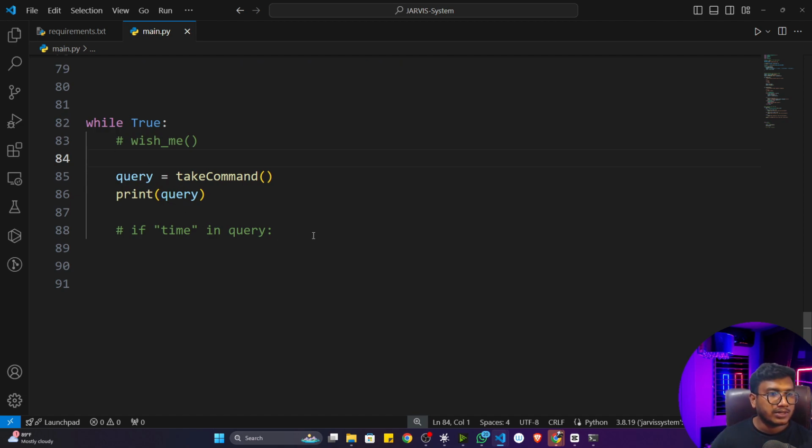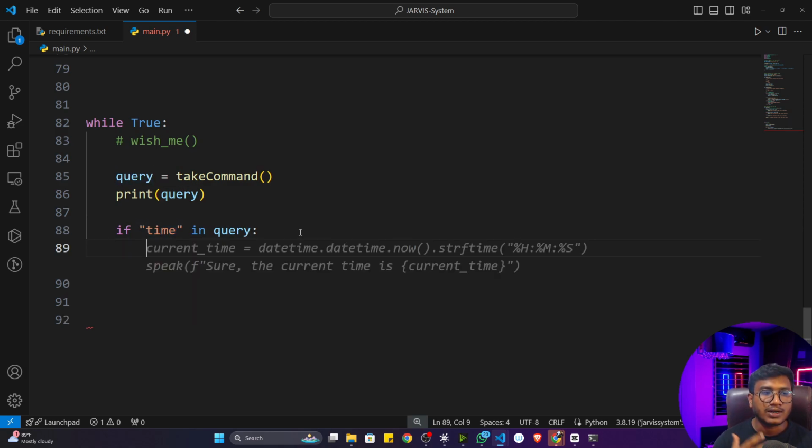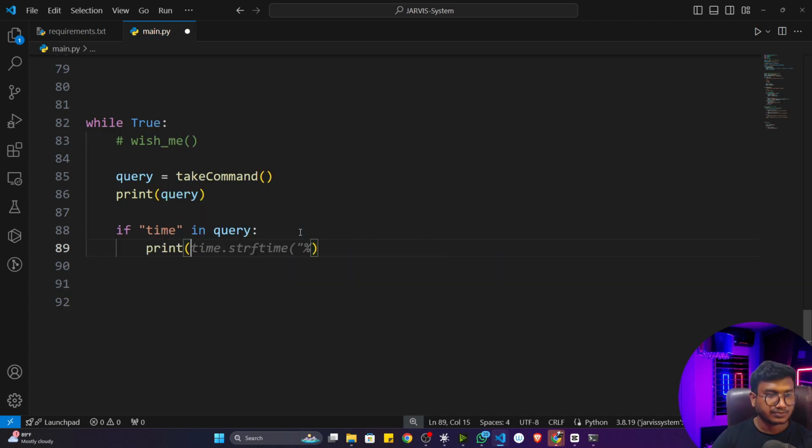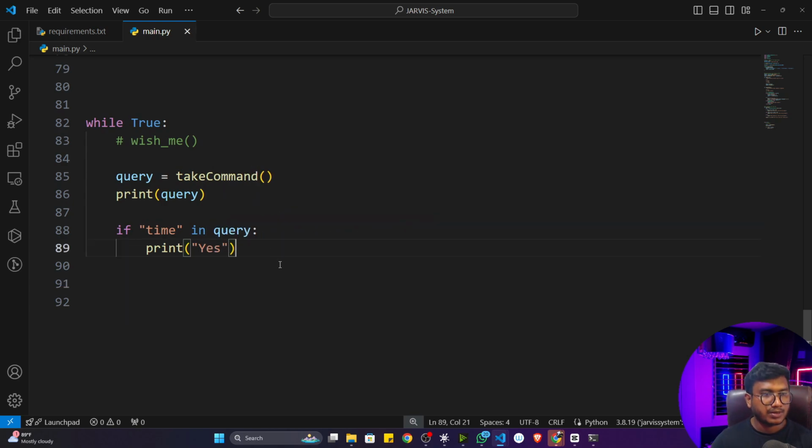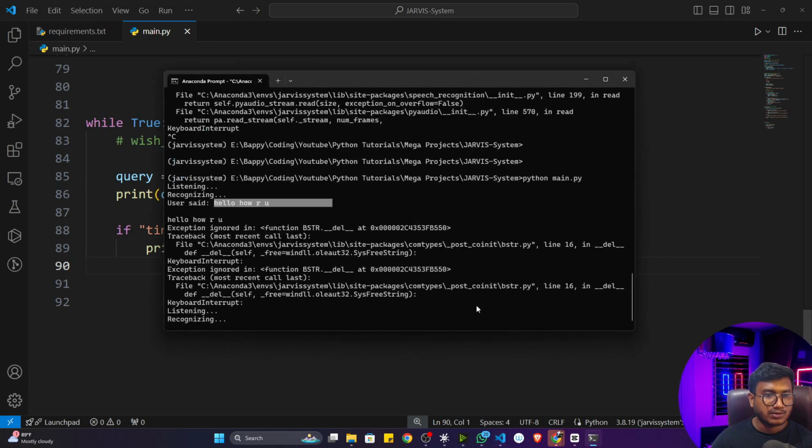Now I can perform this membership operator on top of a string. If I just write time in query, what will it return? If I'm asking what is the time, definitely time would be there in the query. So I'll write print yes. Now see what will happen if I execute the program.